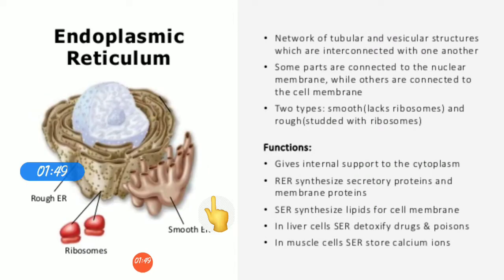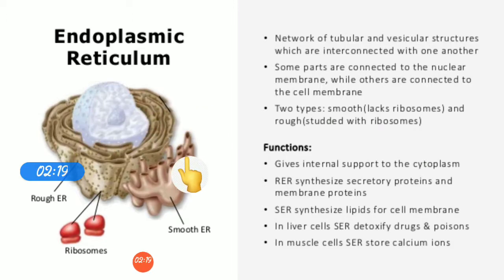Next is the endoplasmic reticulum. It is a network of tubules which are involved in the transportation of material from the cell to the nucleus and from the nucleus to the cell. So the structure is like a network of tubes, and through these tubules the substances go between the cell and the nucleus.